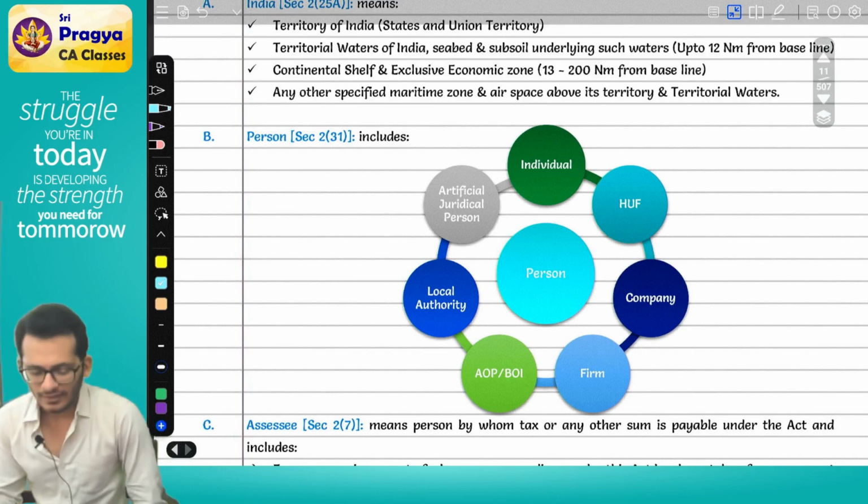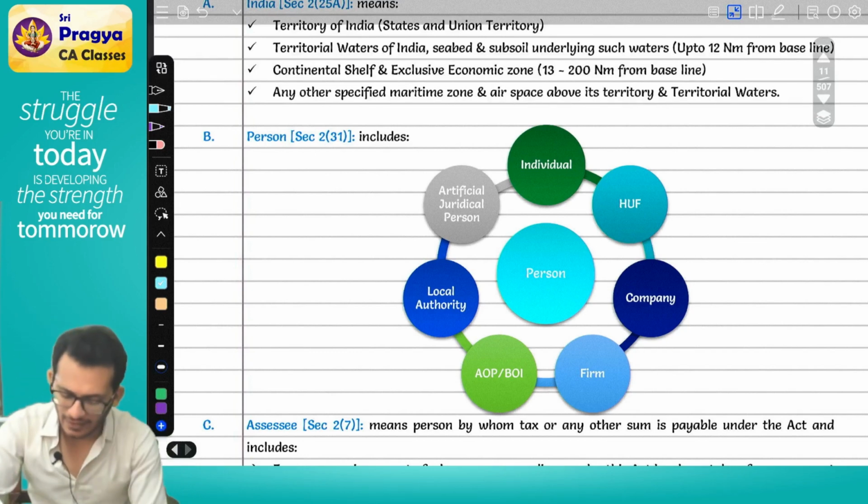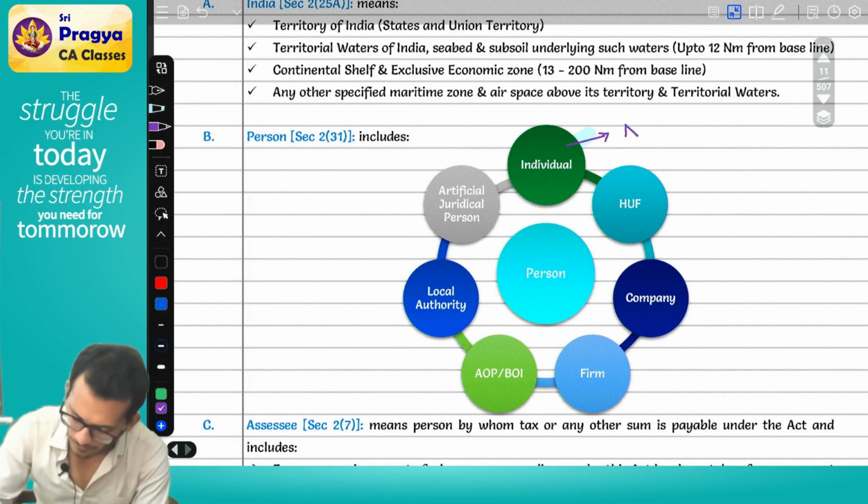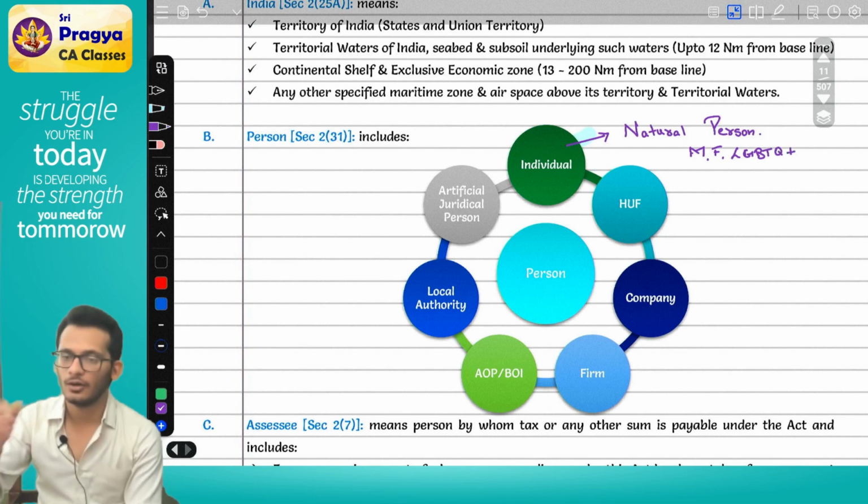Yes. Now, what is an individual, Rahul? Individual means any natural person. Meaning it can be a male, female, any LGBTQ plus, all people. Yes or no?